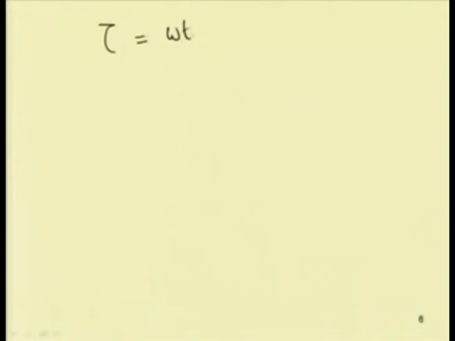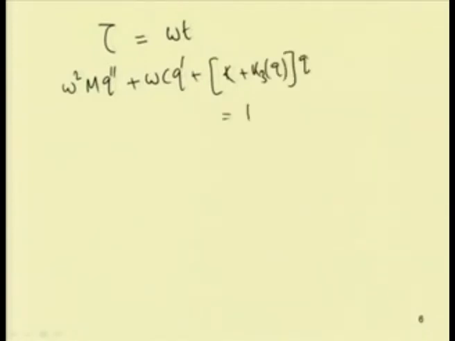I can write it in this form: omega square m q double dash plus omega c q dash plus k plus k 3 q squared times q, equal to f cos n tau.